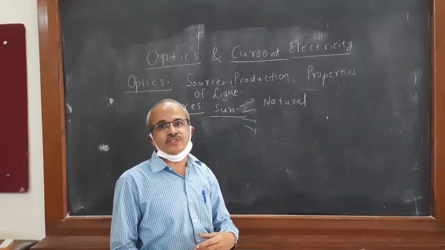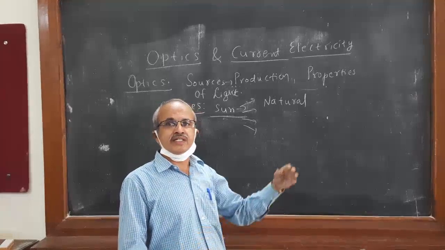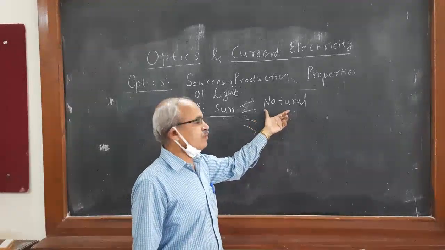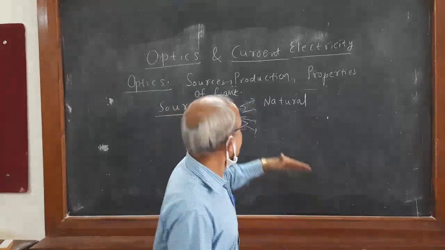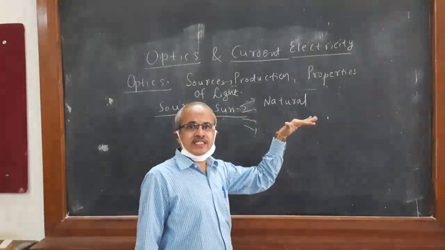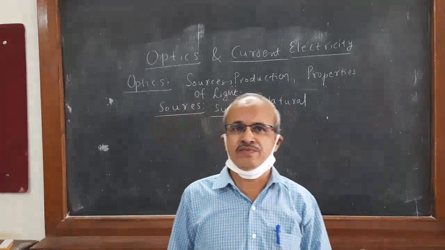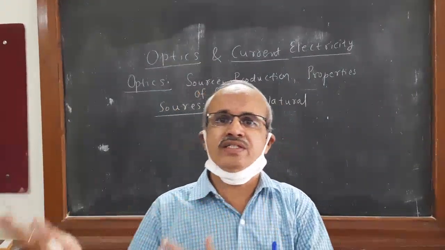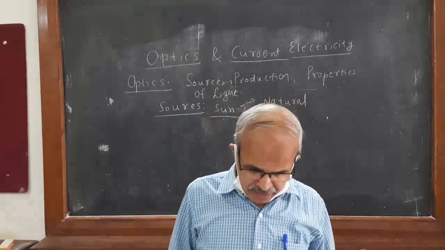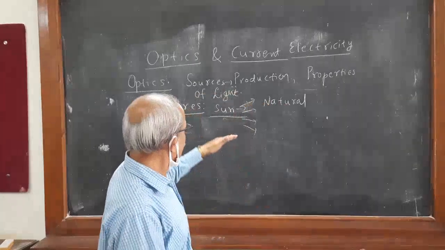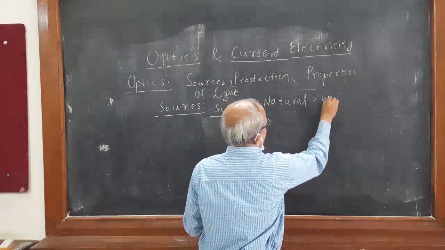By nature the light is emitting. Photons are emitting from that source, so that they travel through air and space and then reach the surface of the earth. It is called a natural source of light. How it is produced in the interior of the sun is a different topic again, but it is a source of light. Correct? Apart from this, the light obtained from the sun is white light. It is called white light.